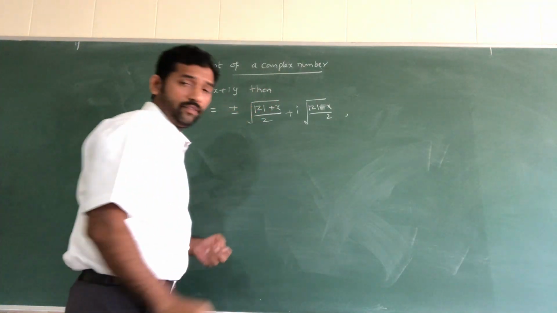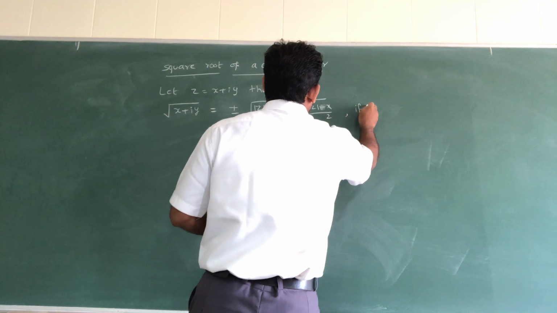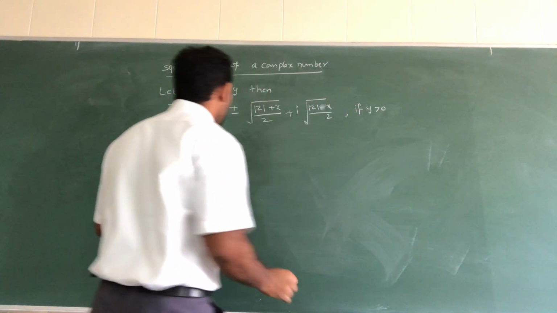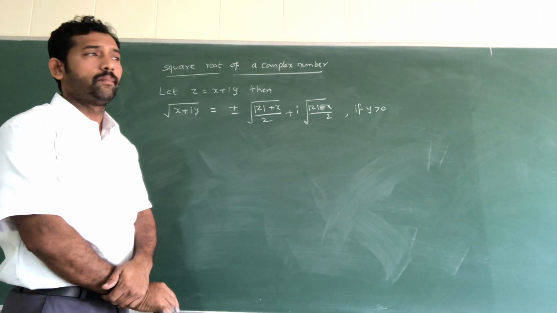When we take this square root, if y is greater than 0, that is our square root value of the given complex number.